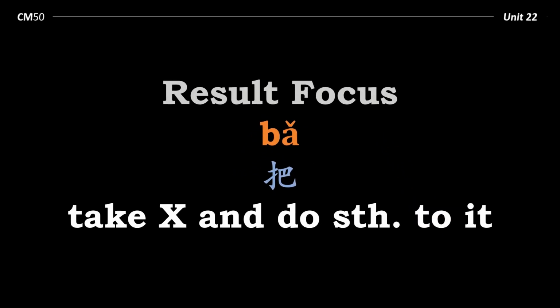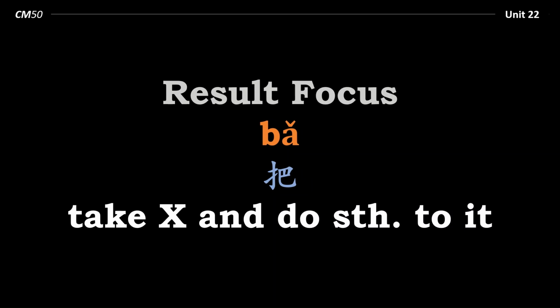Now let's take a look at 把, which is the result focus. Take X and do something to it. So 把 focuses on the result of a subject's action on an object.